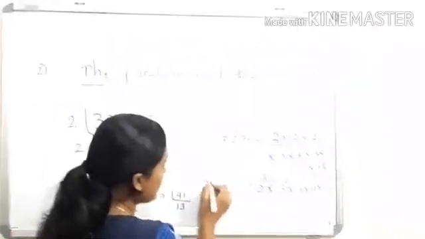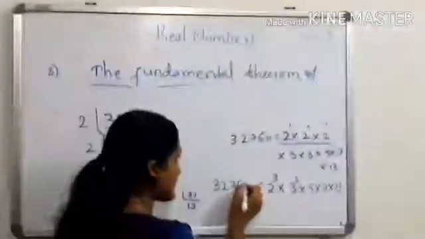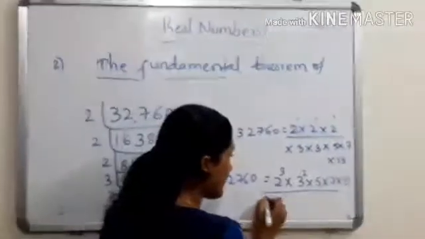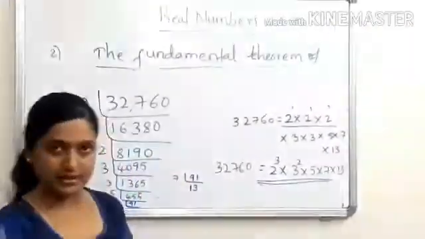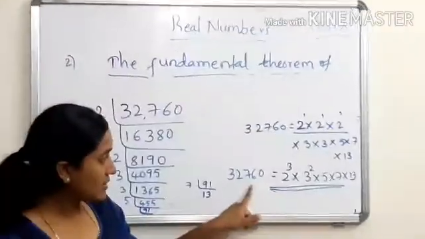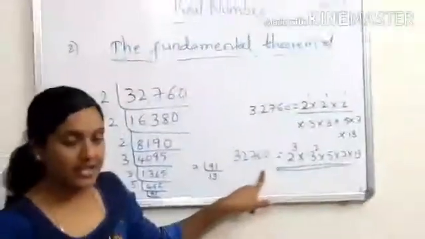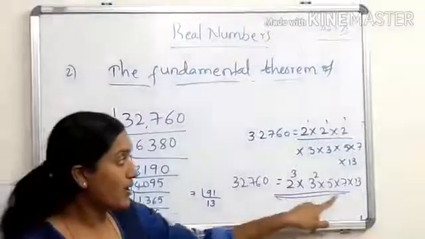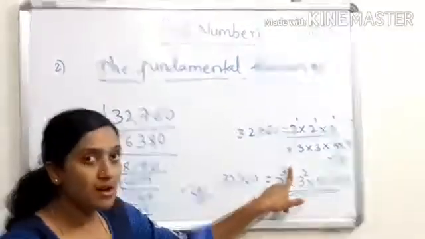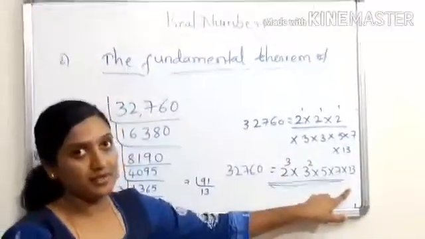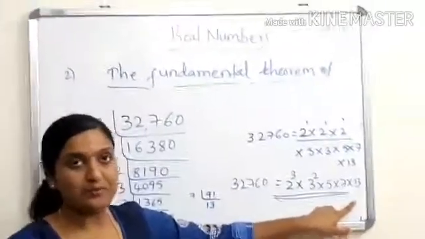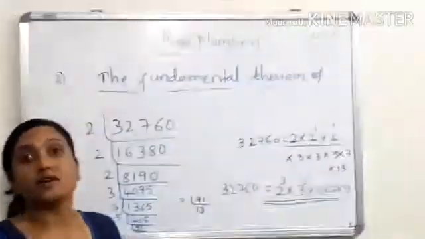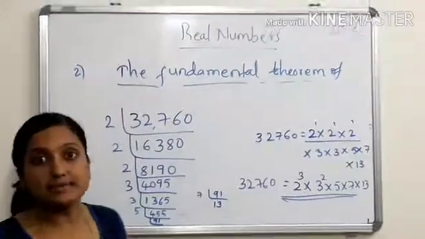Now just a little difference is there in your definition of the fundamental theorem of arithmetic. Look at here, this composite number or any natural number, we can write it as a product of powers of its prime numbers.